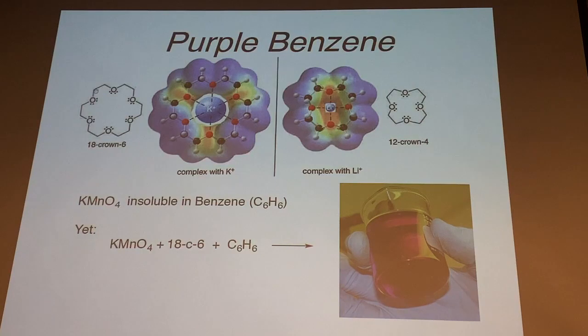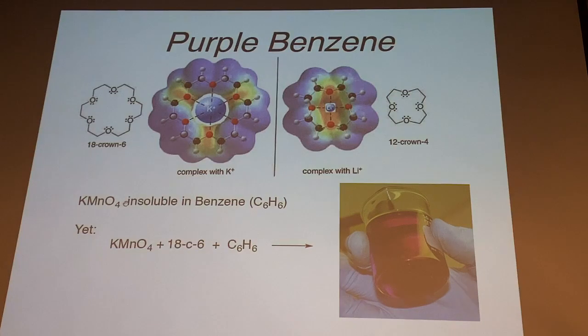18 refers to the total number of atoms around the ring. 6 is the number of oxygens. Don't worry about that. You don't need to worry about naming them. Smaller crowns are known. They bind to smaller metals. A lot of selective effects. And one thing that's pointed out here is you can get these strong oxidizing materials like permanganate into nonpolar solvents if you add a crown compound.